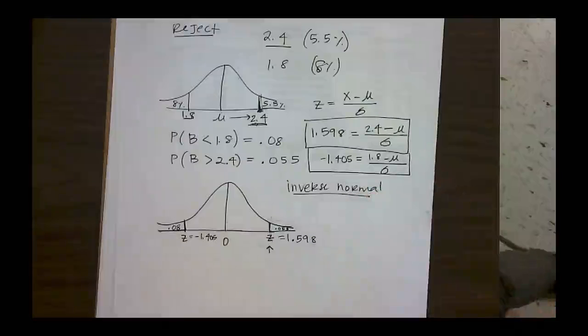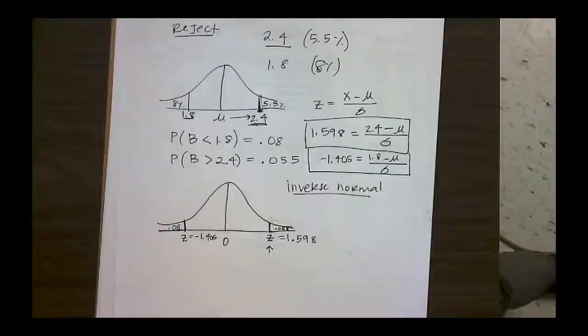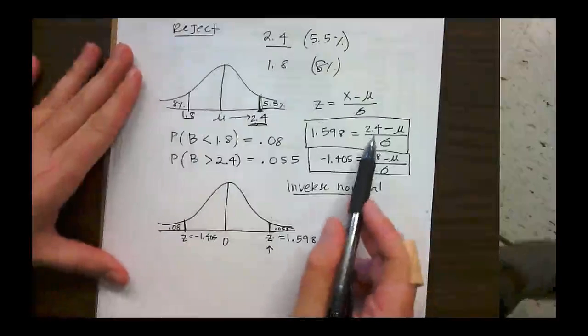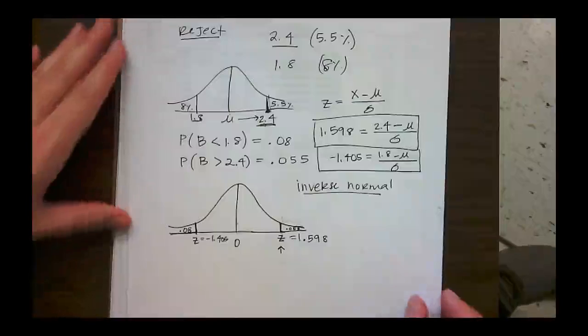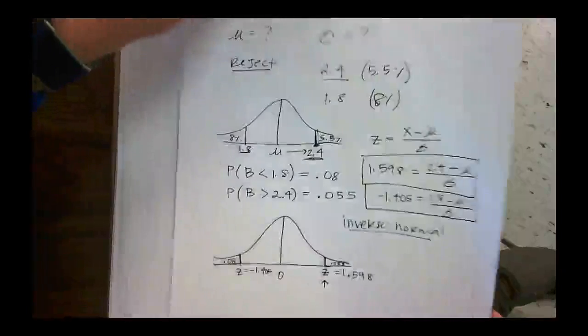I have two equations here. Those two equations are both in terms of the same variables. So that's called a system of equations. So I'm going to take this system of equations, and I'm going to solve them, right? So let me remind you how to solve a system of equations. There's three ways: graphing, eliminating, or substituting.